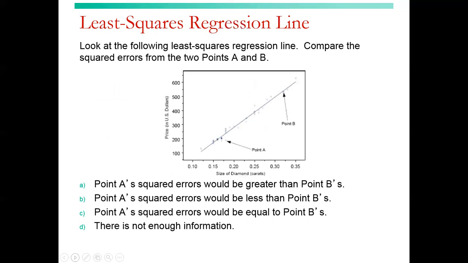Look at the following least squares regression line. Compare the squared errors from 2 points, A and B. So one choice is there's not enough info. Another is point A's squared error would be greater than point B's. I think greater because point A has a farther distance. So choice A.